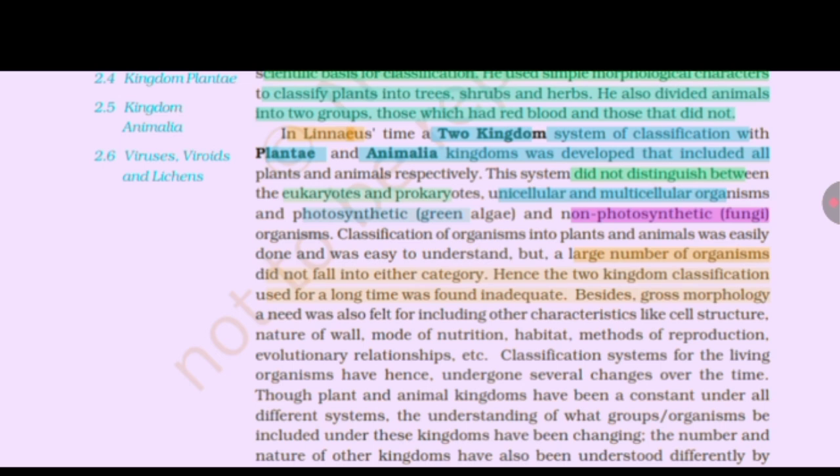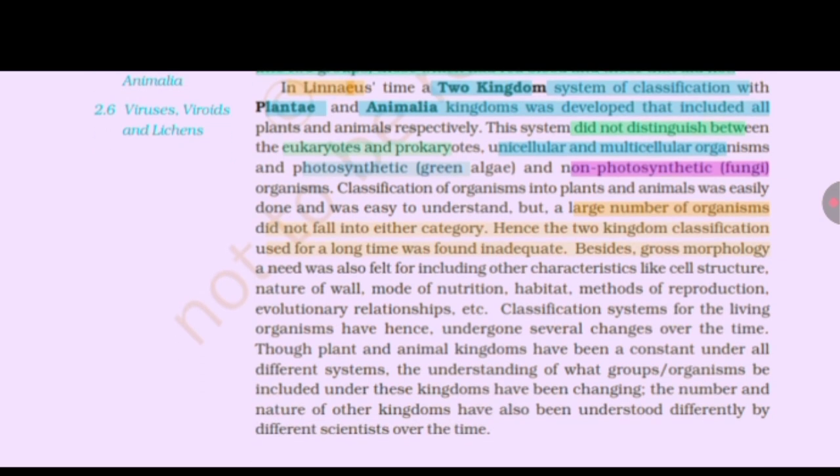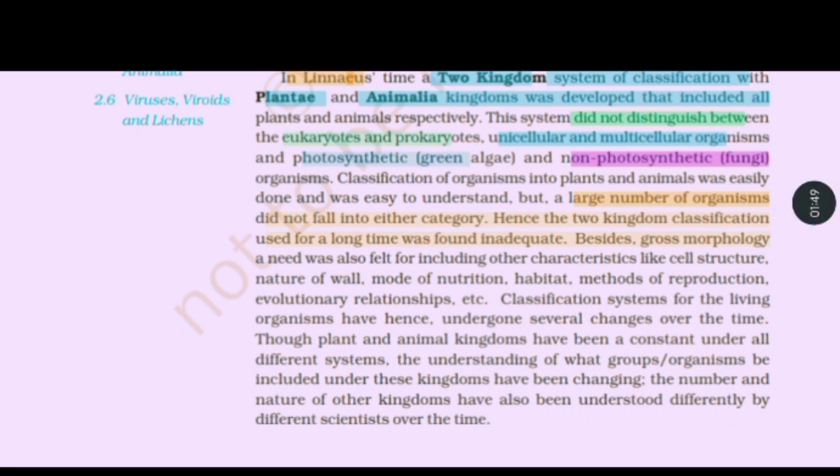Classification systems for the living organisms have hence undergone several changes over time. Though plant and animal kingdoms have been a constant under all different systems, the understanding of what groups of organisms be included in these kingdoms has been changing. The number and nature of other kingdoms have also been understood differently by different scientists over time.